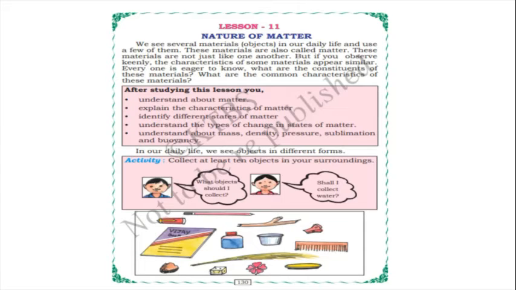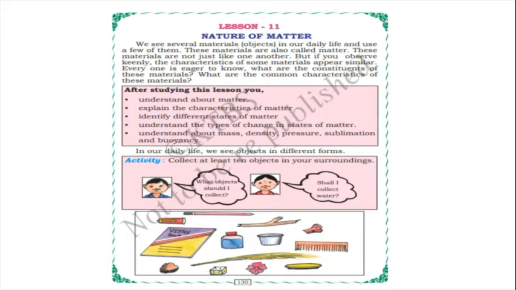The characteristics of some materials appear similar, and everyone is eager to know what the constituents of these materials are, and what the common characteristics of these materials are. These things we are going to learn in this lesson.